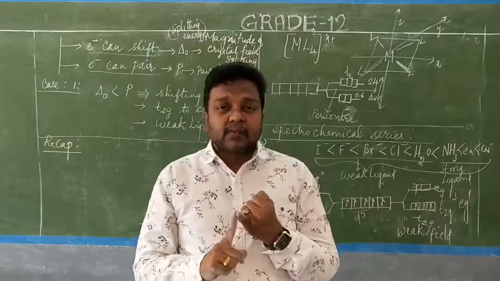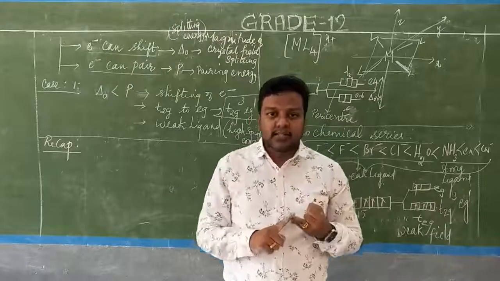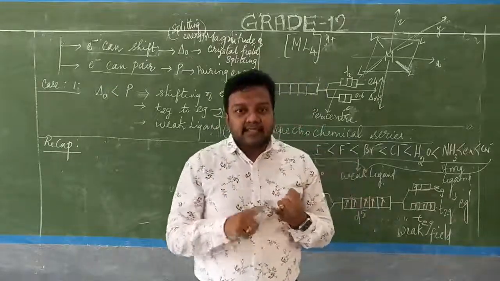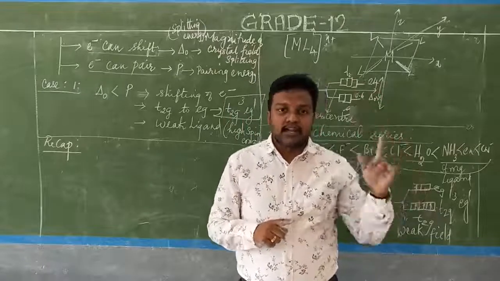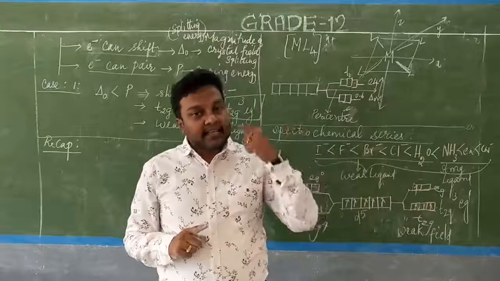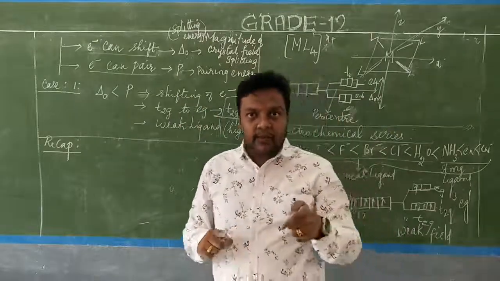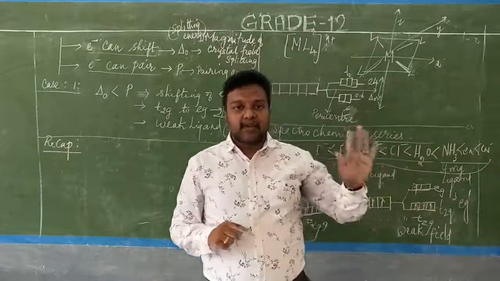Now, when you take the ligands, there are two different types. One is called the negative ligand, the other is called a neutral ligand. The negative ligand has a tendency of donating the lone pair of electrons to the central metal atom or ion. So that means it has a point charge, it has a lone pair of electrons, and it has a dipole moment which is directed towards the central metal atom or ion.